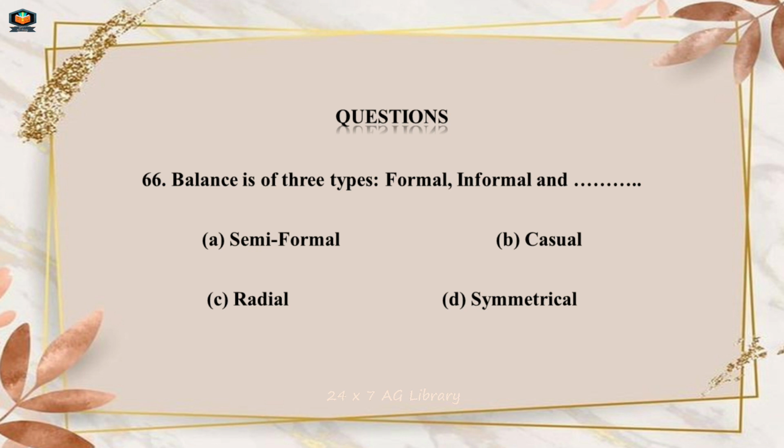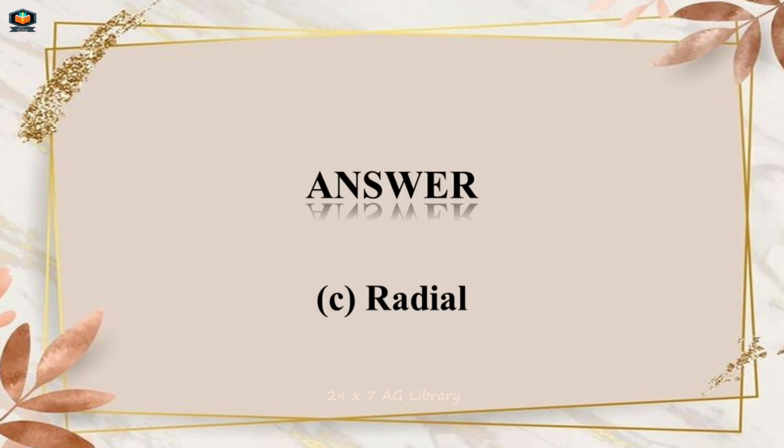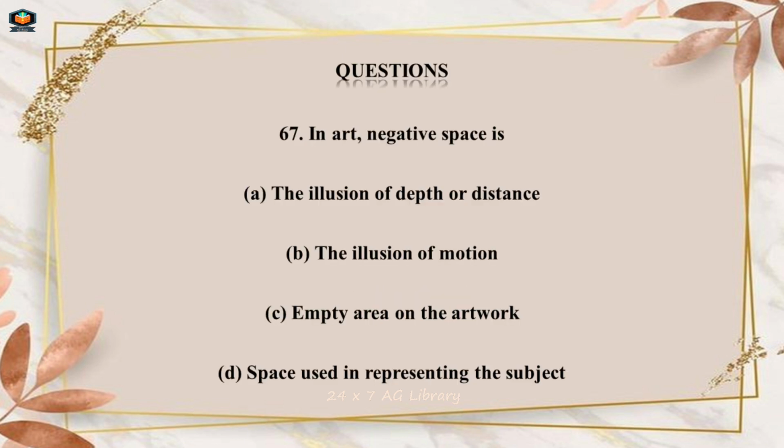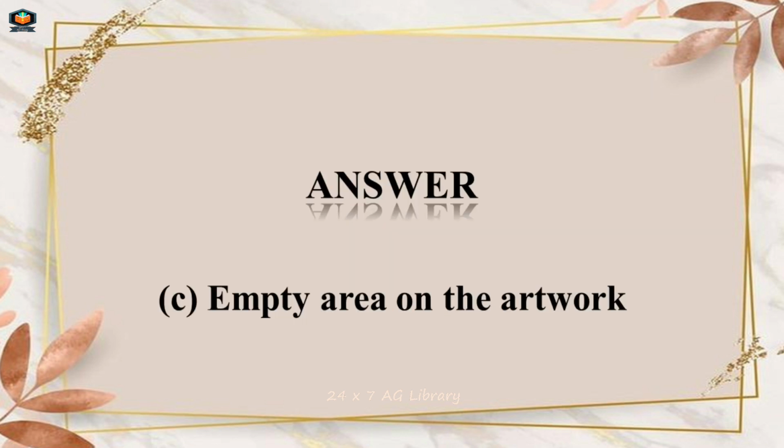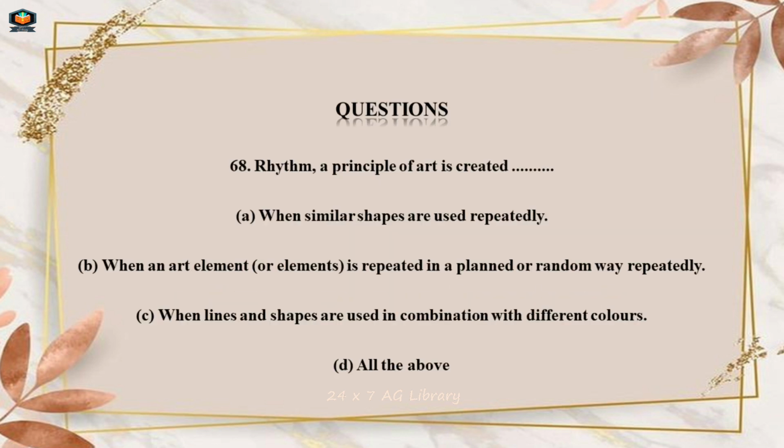Question Number 66. Balance is of three types: formal, informal, and A. Semi-formal, B. Casual, C. Radial, D. Symmetrical. Answer C. Radial. Question Number 67. In art, negative space is A. The illusion of depth or distance. B. The illusion of motion. C. Empty area on the artwork. D. Space used in representing the subject. Answer C. Empty area on the artwork.